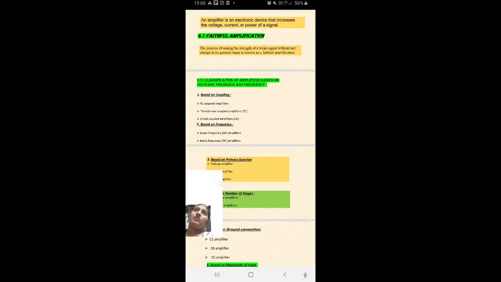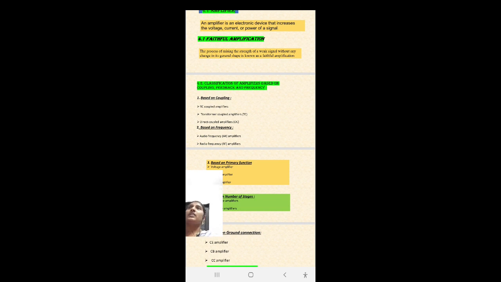Now, based on the conduction, what are the types of amplifiers? Class A, period of conduction 360. Class B, period of conduction 180. Class C, period of conduction less than 180. Class AB, period of conduction greater than 180 and less than 360. Class D, on-off condition.